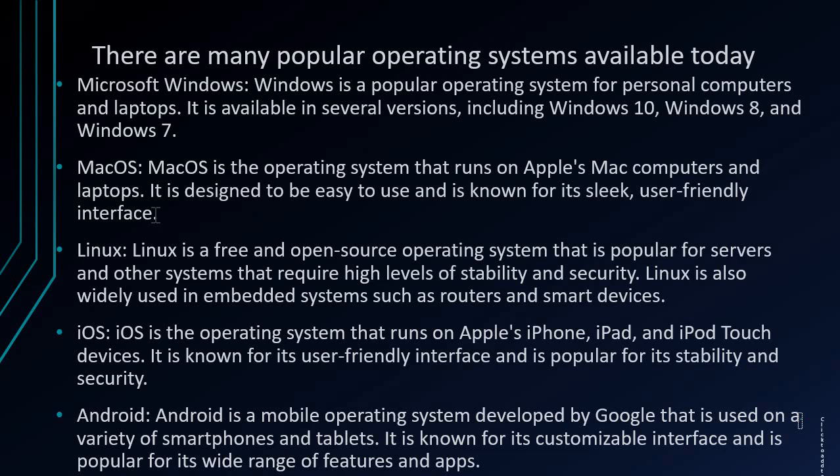There are many popular operating systems available in the market according to hardware and according to our need. Like Microsoft Windows, which I am using on my laptop right now. Windows is a popular operating system for personal computers and laptops. It is available in server versions also, which include Windows 10, Windows 8, and Windows 7. Okay, server versions: we have Windows Server 2012, 2013, and 2022 is running.